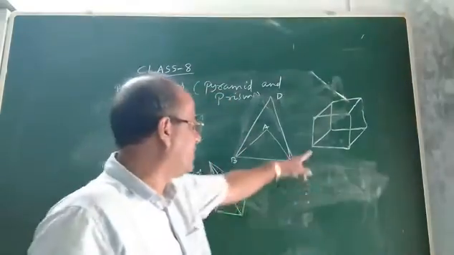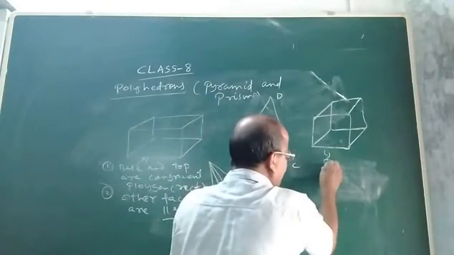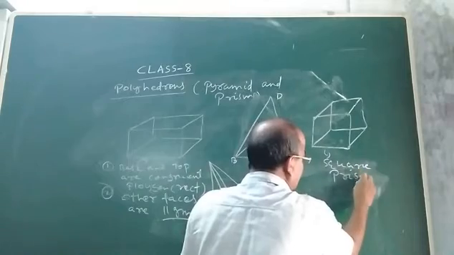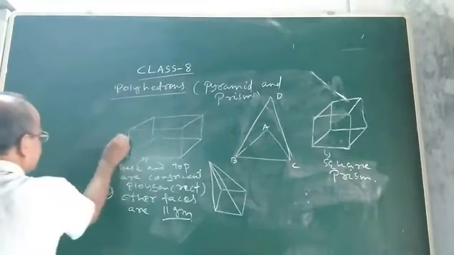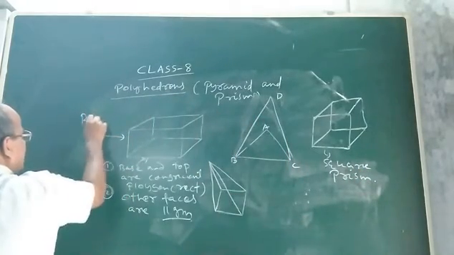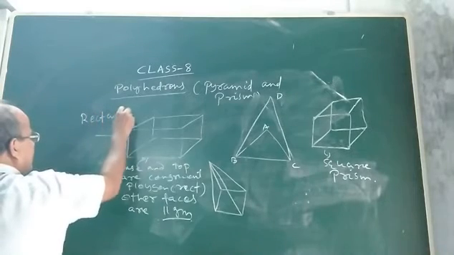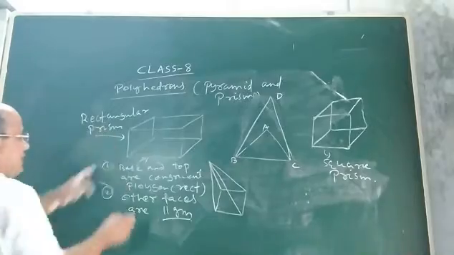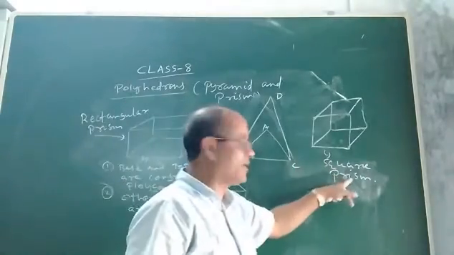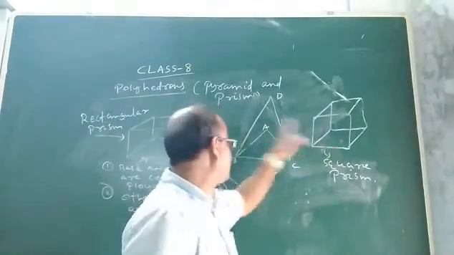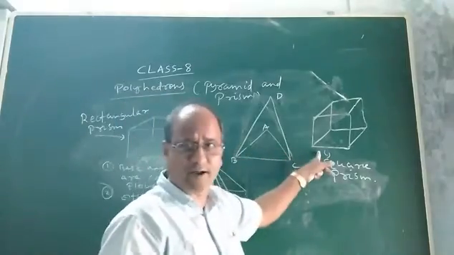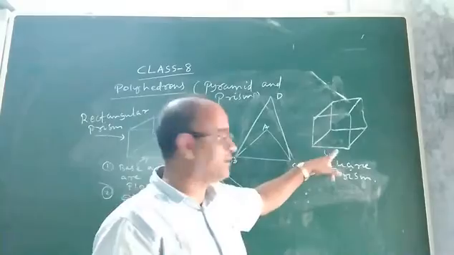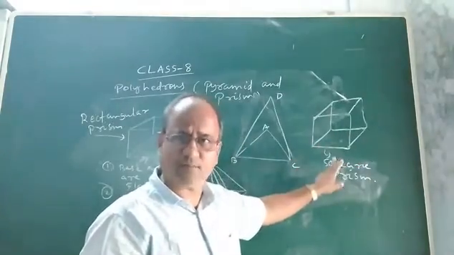There are other types of prism. Let me name the prism. This prism is known as a square prism. And this cuboid is known as a rectangular prism. You may ask me, sir, why is it a rectangular prism, and why is it a square prism? This is a prism and this is a prism, because the top and base are made up of congruent polygons, and the other faces are parallelograms, no doubt.